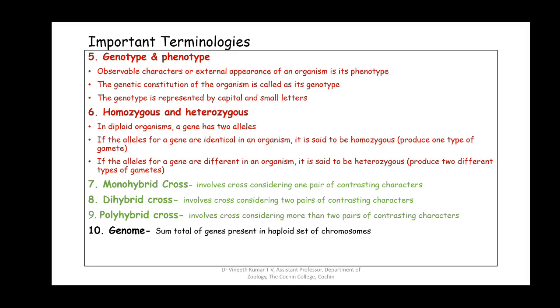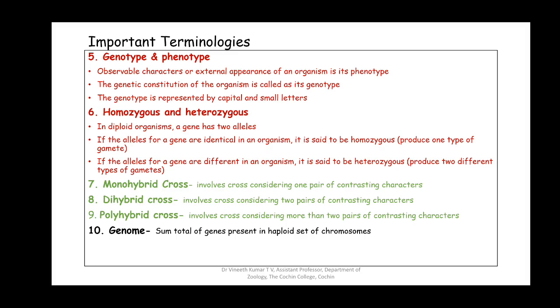The next thing is heterozygous. If the alleles seen in an organism, or in the homologous chromosome, are different, it is said to be heterozygous. In the heterozygous condition, one allele will be dominant and the other will be recessive.